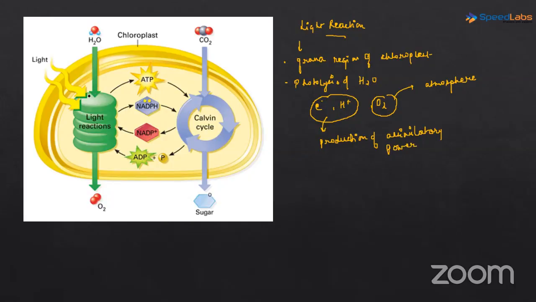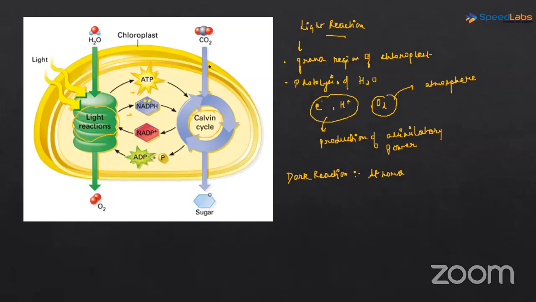See here in the diagram, it is very clear. The light reaction is happening in the granar region. ATP and NADPH are being formed. Assimilatory powers are being formed. If we recall the dark reaction, the dark reaction happens in the stroma. The location is the stroma of the chloroplast. And here, see, the assimilatory powers, the NADPH and the ATP which were formed in the light reaction, are utilized in the dark reaction. They are getting utilized in this Calvin cycle.